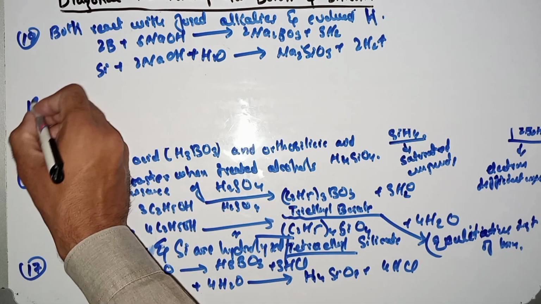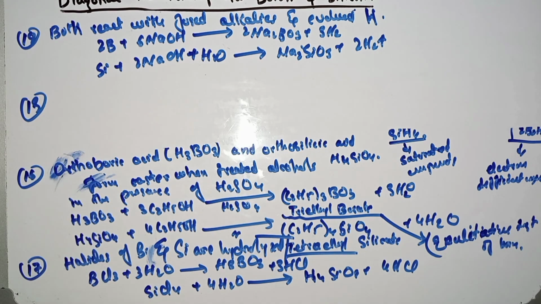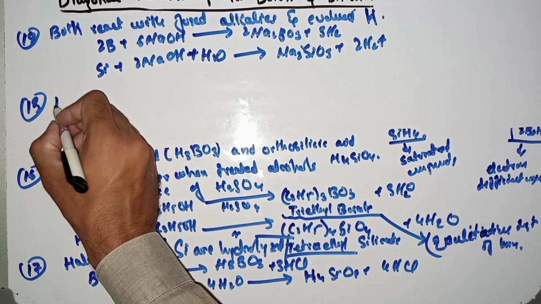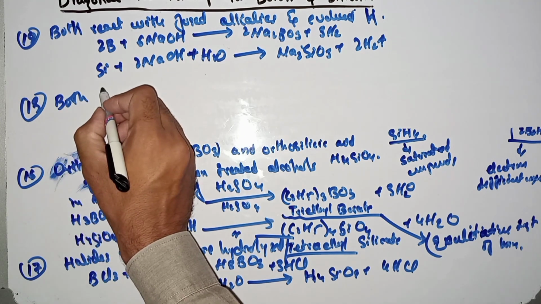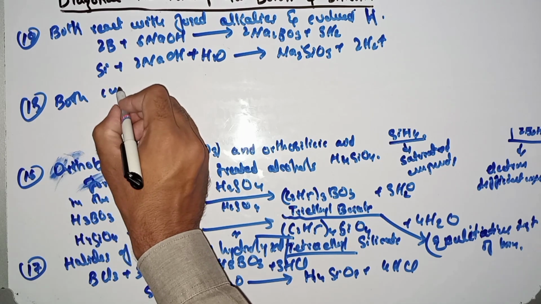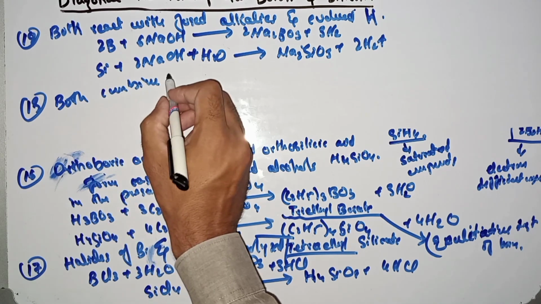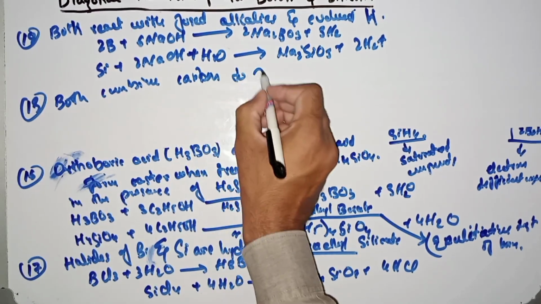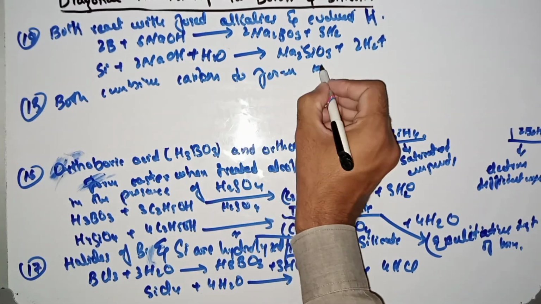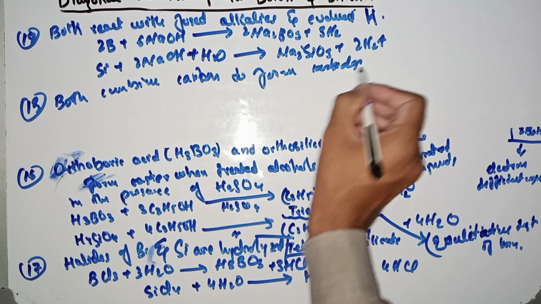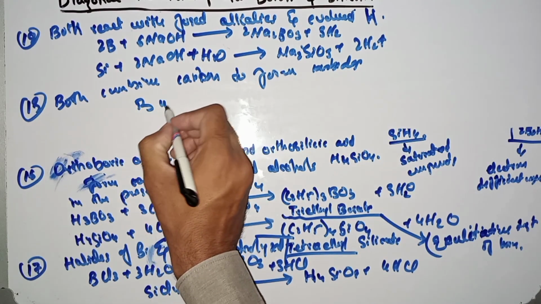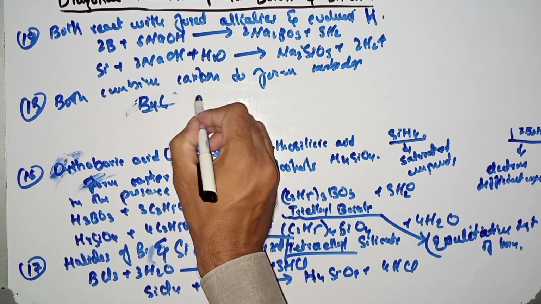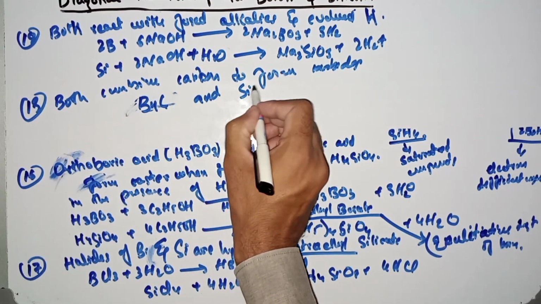Similarly, go to the next point, that is number 19. Both can combine with carbon to form carbides, B4C and SiC.